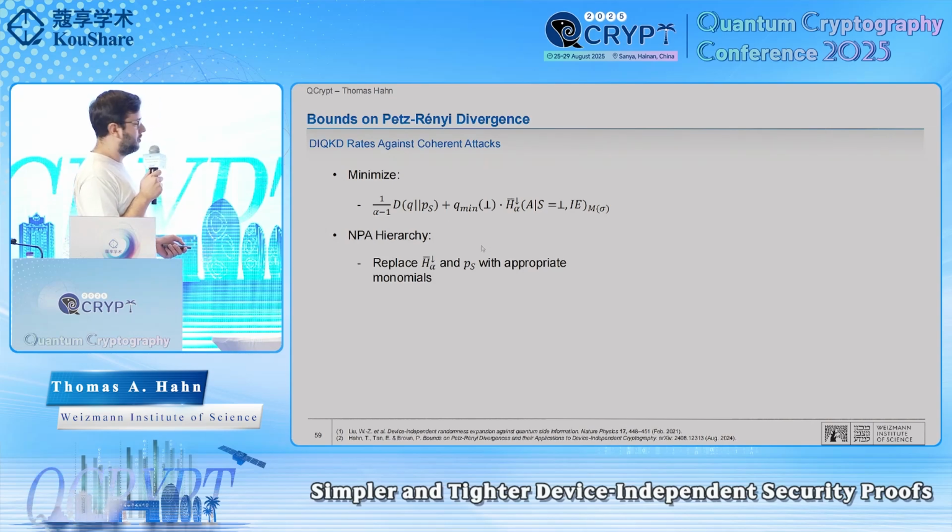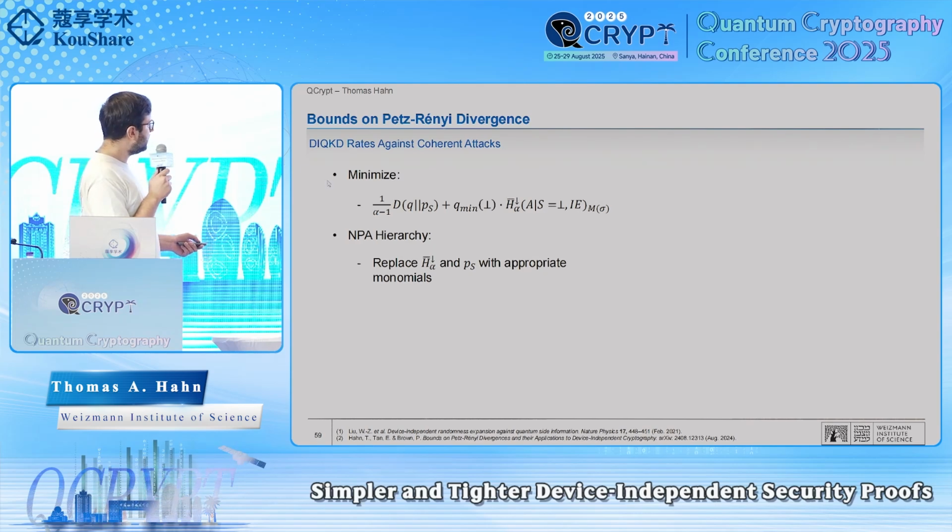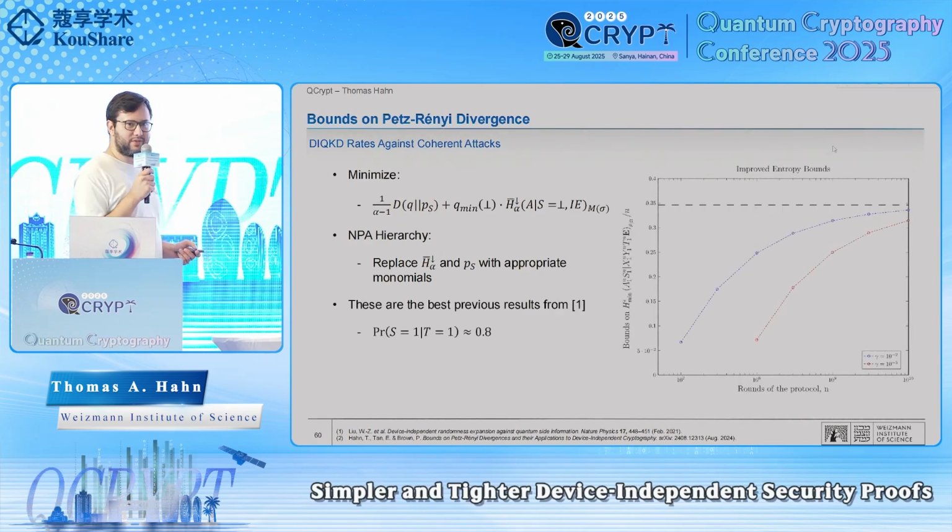So how does one do it? Well, one uses the NPA hierarchy. What this does is it generates variables, or monomials sometimes called, and basically one can replace the Petz-Rényi entropy with a linear function of these variables. And similarly, the distribution P of S can be replaced by a linear function of these variables. So now it becomes a convex optimization problem. And now let's see what we get from this.